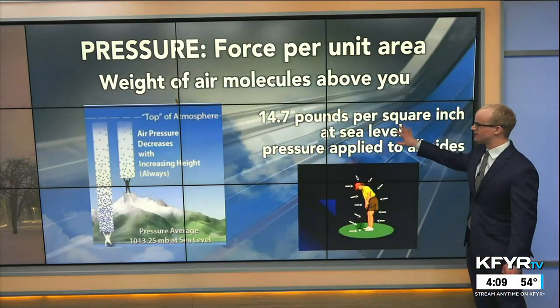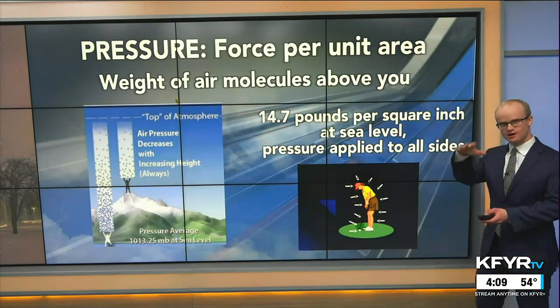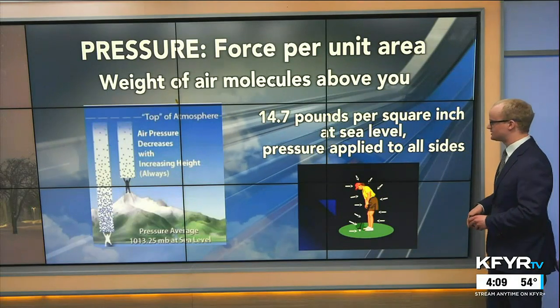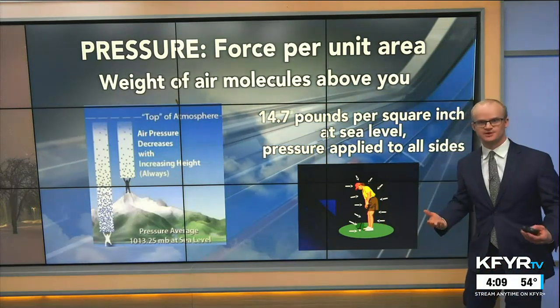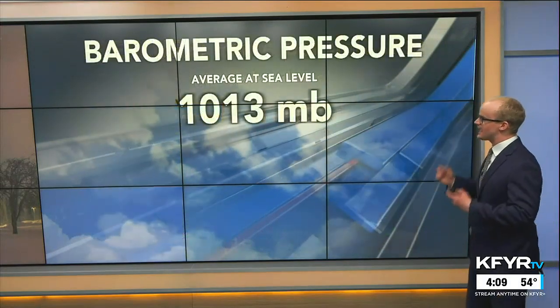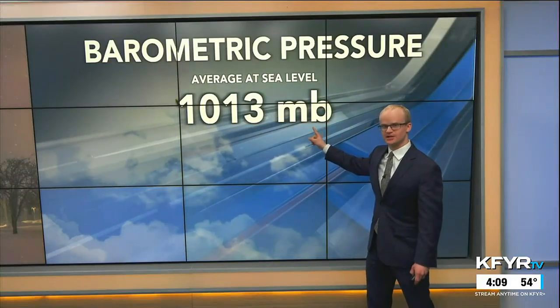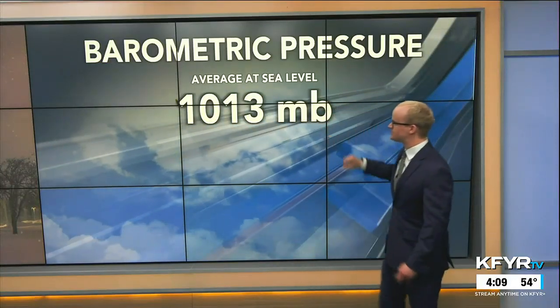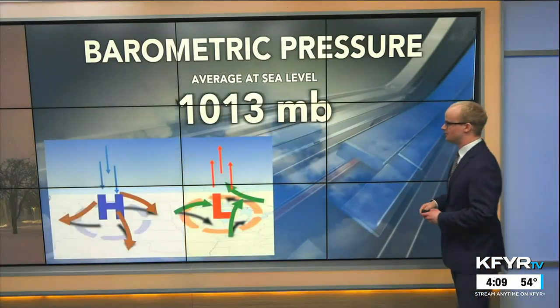So at sea level we have about 14.7 pounds per square inch of atmospheric pressure pushing down on us. And that's pressure applied to all sides of our body, and we're obviously used to this pressure, but it's still a constant force that's pushing down on us. The average sea level pressure that meteorologists use, in a unit called millibars, is 1,013 millibars. That's the average pressure throughout the entire world.